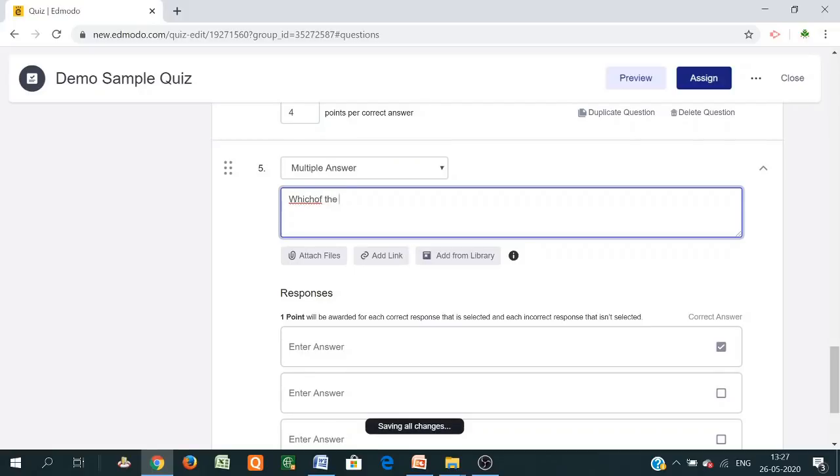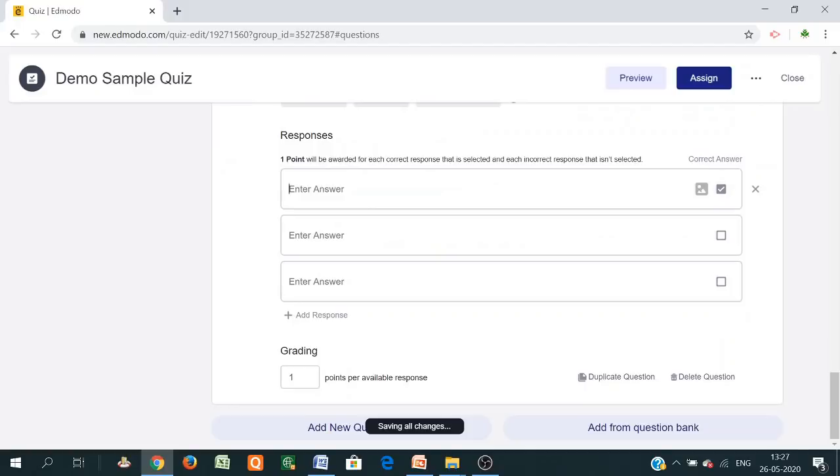Which of the following are states of India? Just go here. Suppose I am writing Maharashtra, Telangana, then Chandigarh.